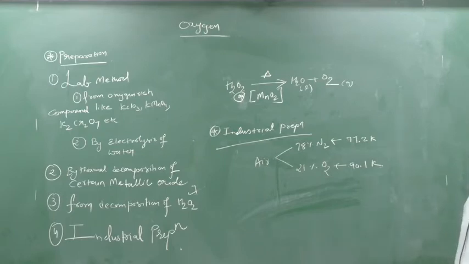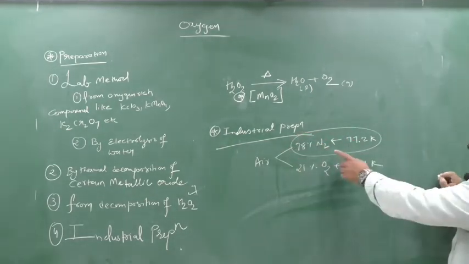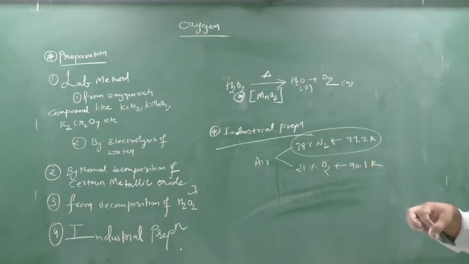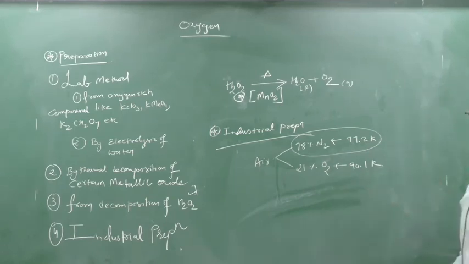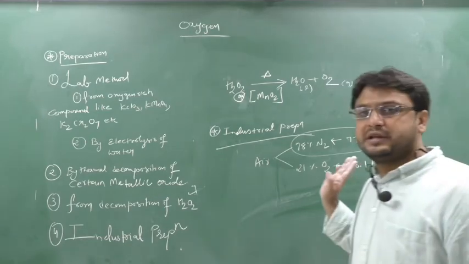When we heat it slowly, the temperature rises: 0 Kelvin, 2 Kelvin, 3 Kelvin. You tell me which will come first? Nitrogen will come first. As soon as the temperature reaches 77.2 Kelvin, the nitrogen will separate, leaving behind oxygen. So in the apparatus oxygen will be remaining. In this way I have separated nitrogen and oxygen, and I can also prepare liquid oxygen.